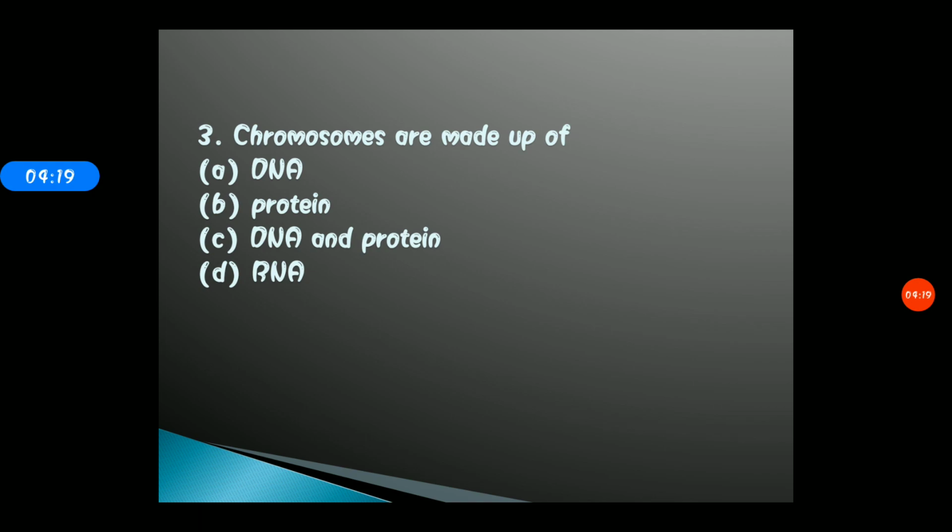Okay, the third question is: chromosomes are made up of, and the options are A, DNA, B, protein, C, DNA and protein, and D, RNA. Students, you know very well about DNA, protein and RNA. So here you need to tell that chromosomes are basically made up of what? Either DNA or protein, DNA and protein, or RNA. Take 2 to 3 seconds.